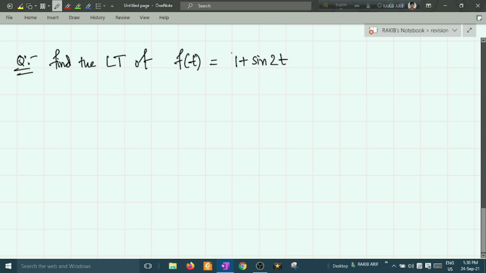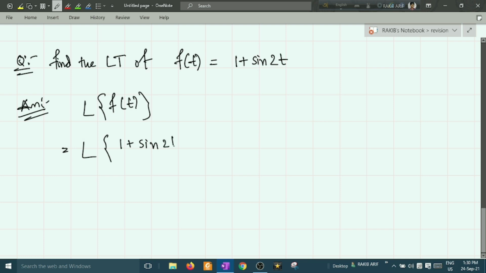How to deal with this kind of problem? We have to write the Laplace transformation of f of t, and you need to put the value of f of t here, say 1 plus sine 2t.